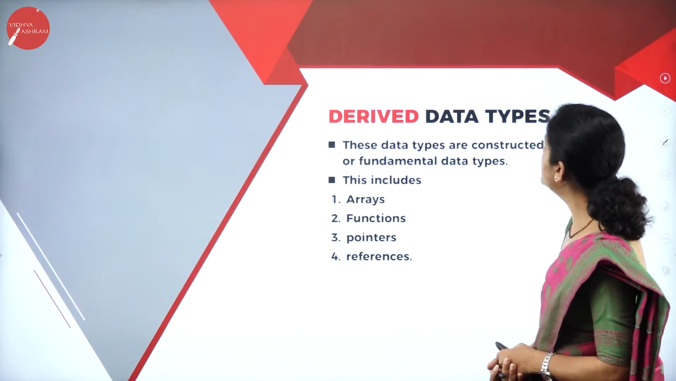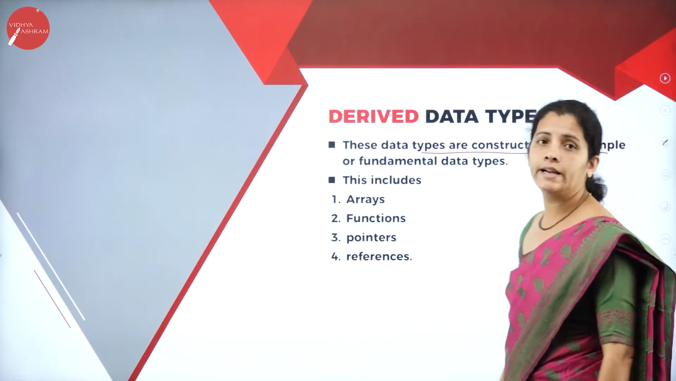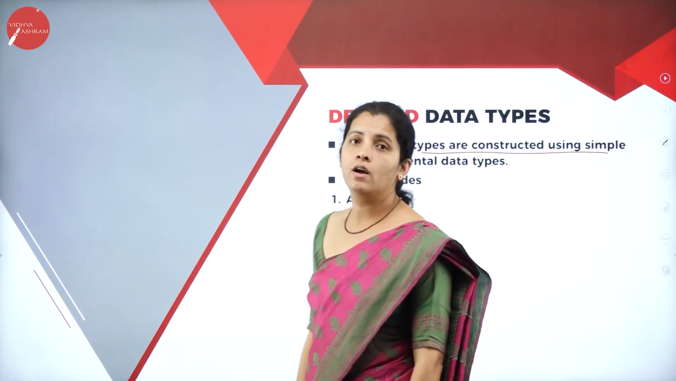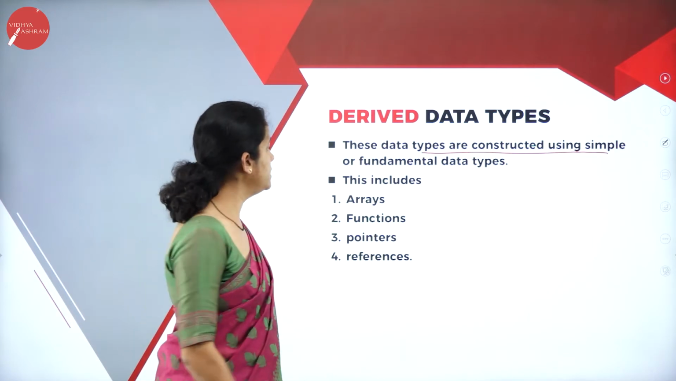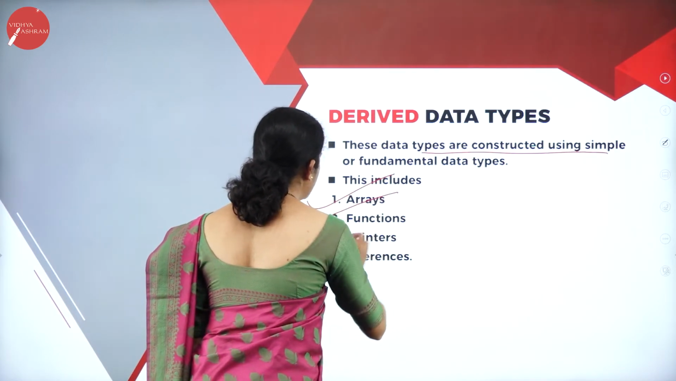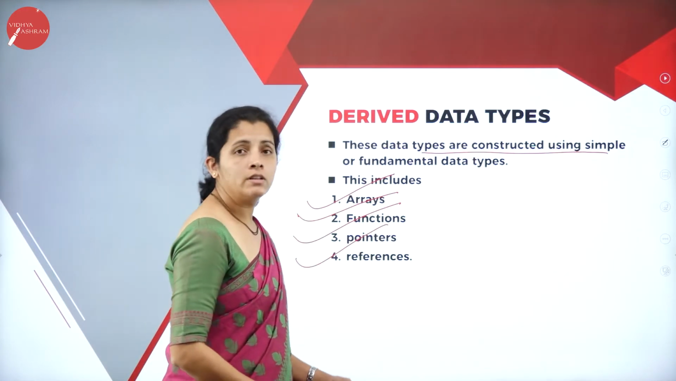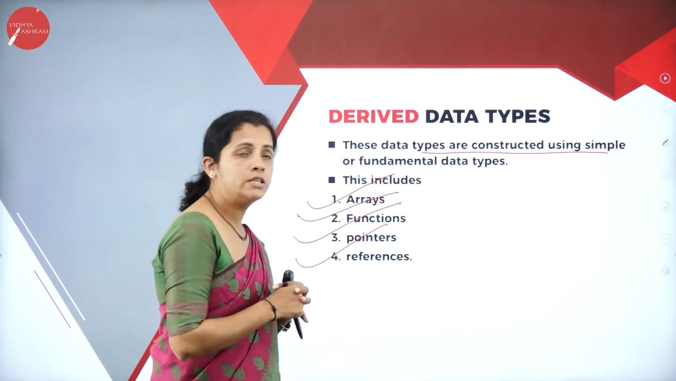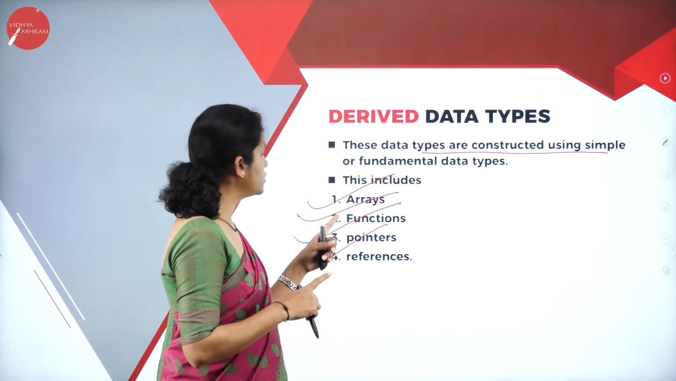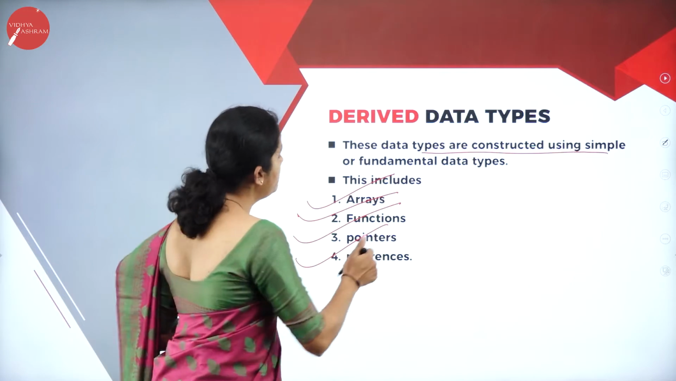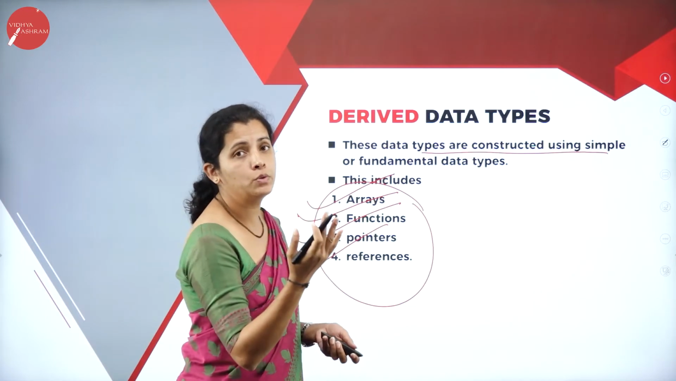Then I'm going to have the derived data types. These data types are constructed or created using basic or primary or fundamental data types. In that, I'm going to have arrays, functions, pointers and references. So dear student, for the time being, you must know what a derived data type is, and examples for derived data types are arrays, functions, pointers and references. Anyway, we are going to study all 4 topics in depth in my future class.